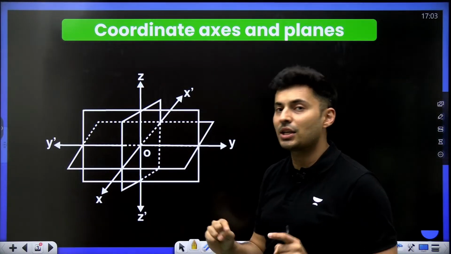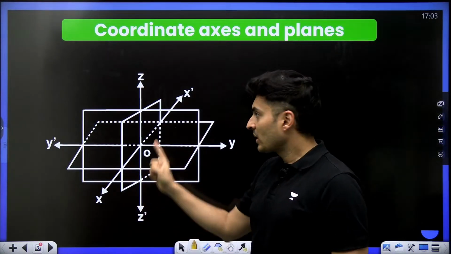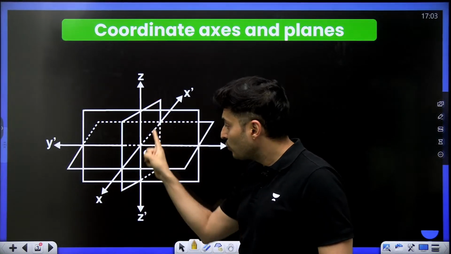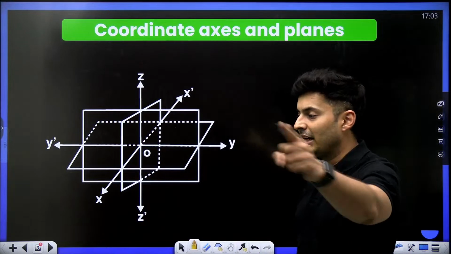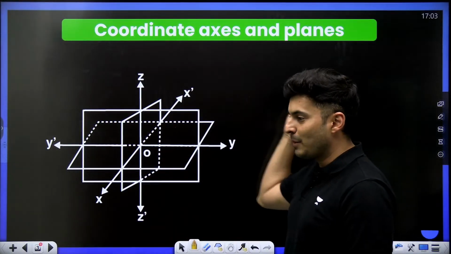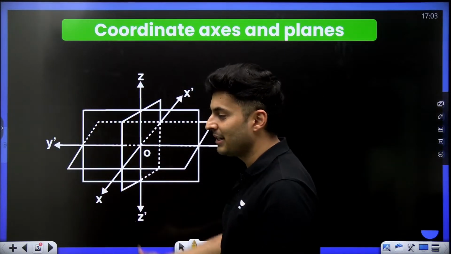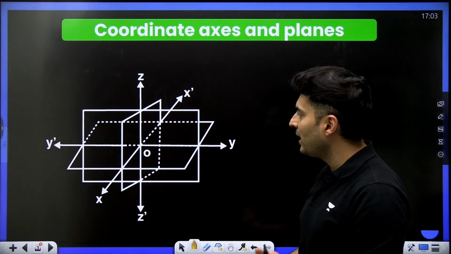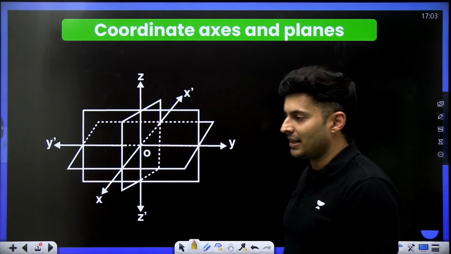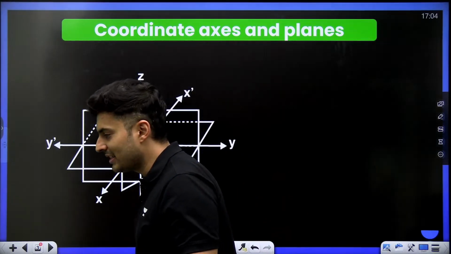The nomenclature goes with the axes which are there in that plane, like the plane of the board. Come on, my dear warriors, which plane is this? Is it XZ, ZY, or XY?